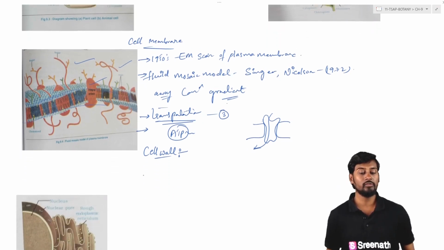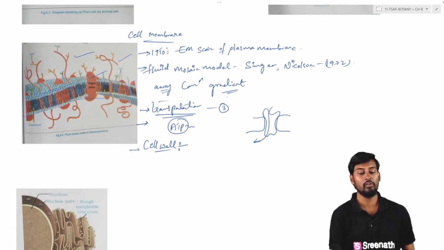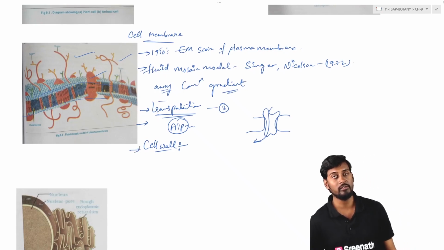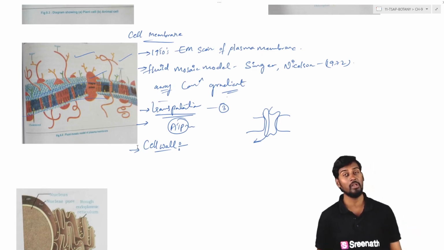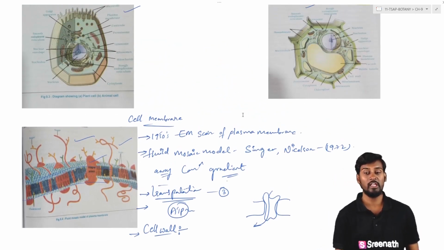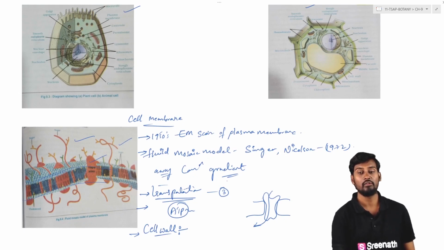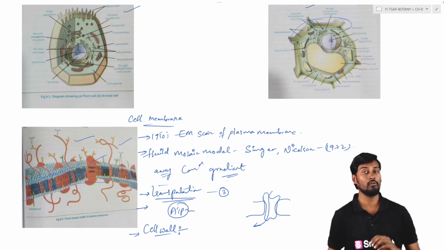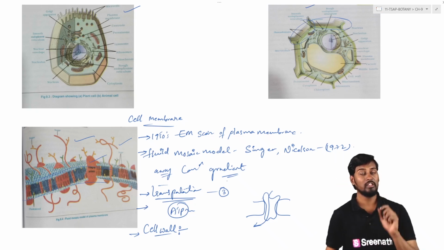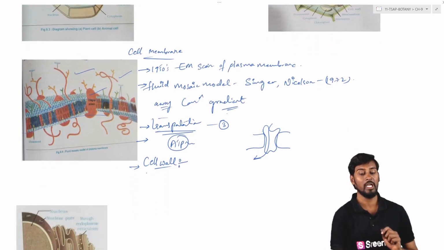And coming to next one, that is in case of plant cells we are also observing the presence of the next layer which is outside to that of the cell membrane, the cell wall. So here we can see generally this is the structure. So this cell wall, which is generally present outside the plasma membrane, is called as the cell wall. So this cell wall is the one which is generally made up of cellulose.